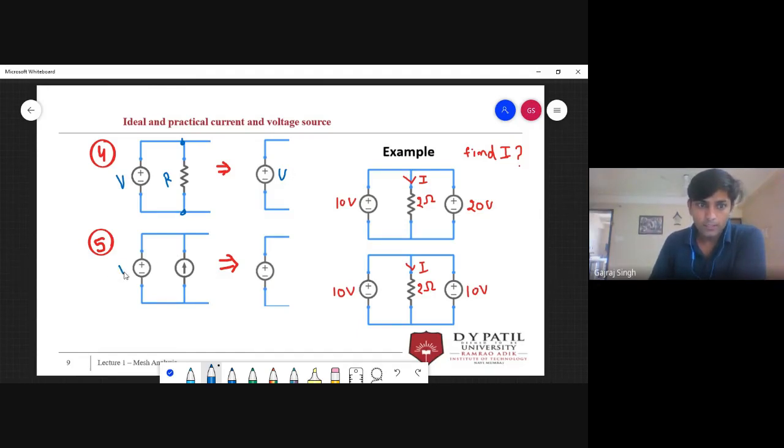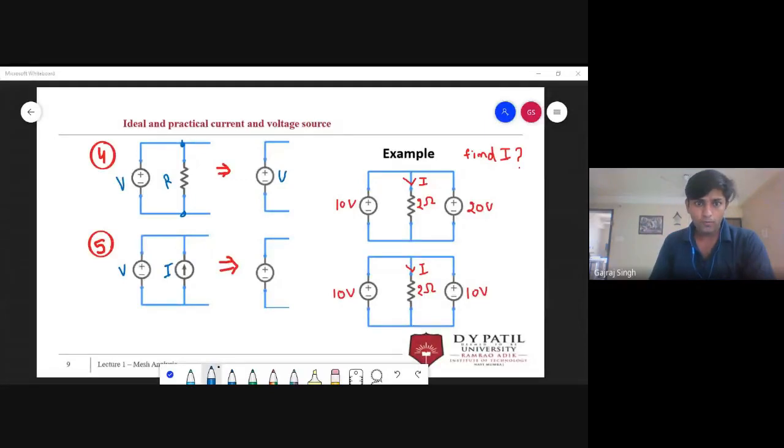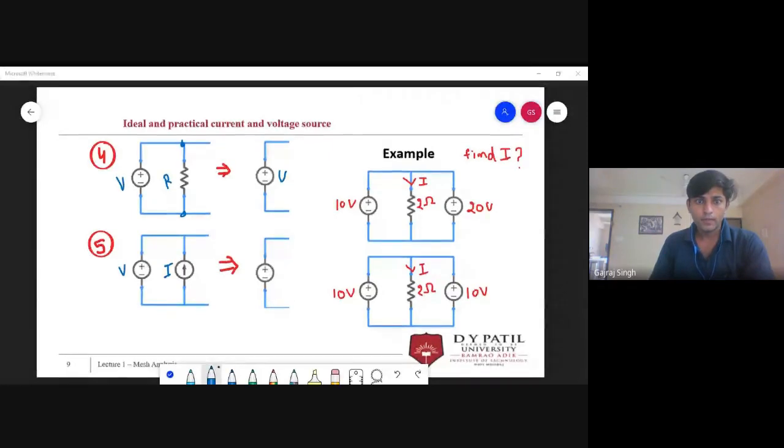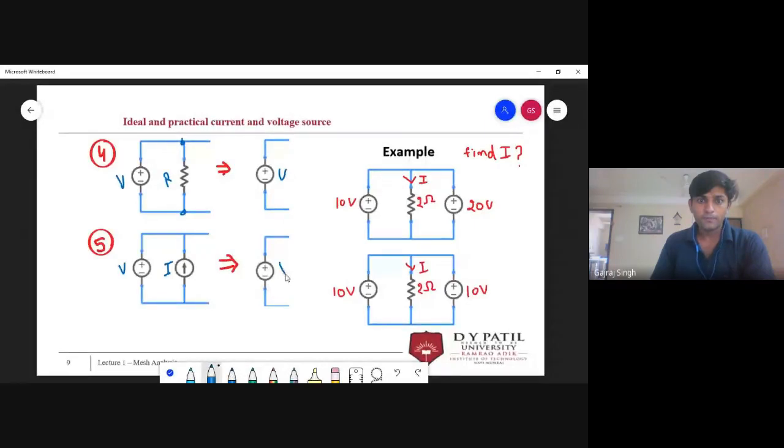And similarly, suppose there is a voltage source and there is ideal current source, and both are in parallel. Then what will be the voltage over here? Tell me quickly. I think now everyone must got this point. This is the voltage and this is the current. Tell me what will be the voltage over here? V. What about all others? Yes, obviously it is going to be V only.